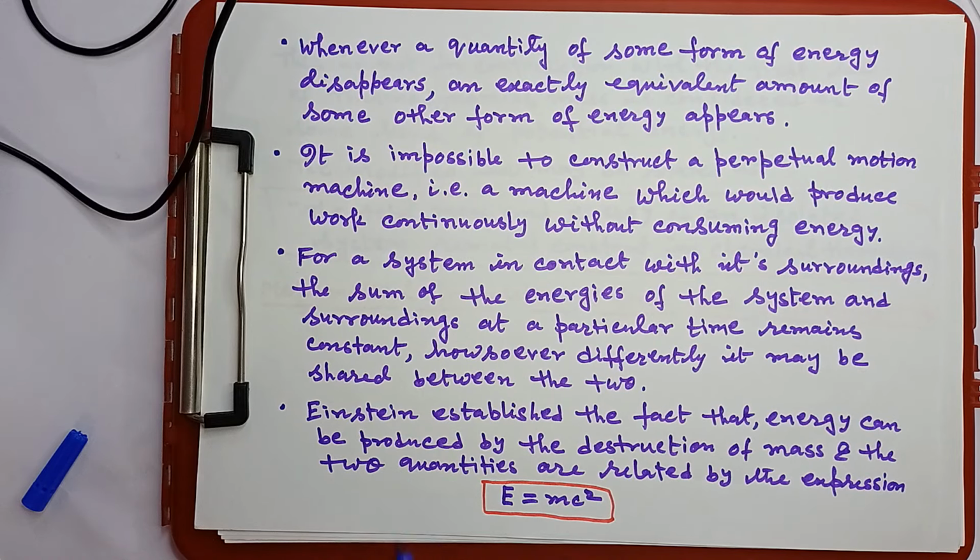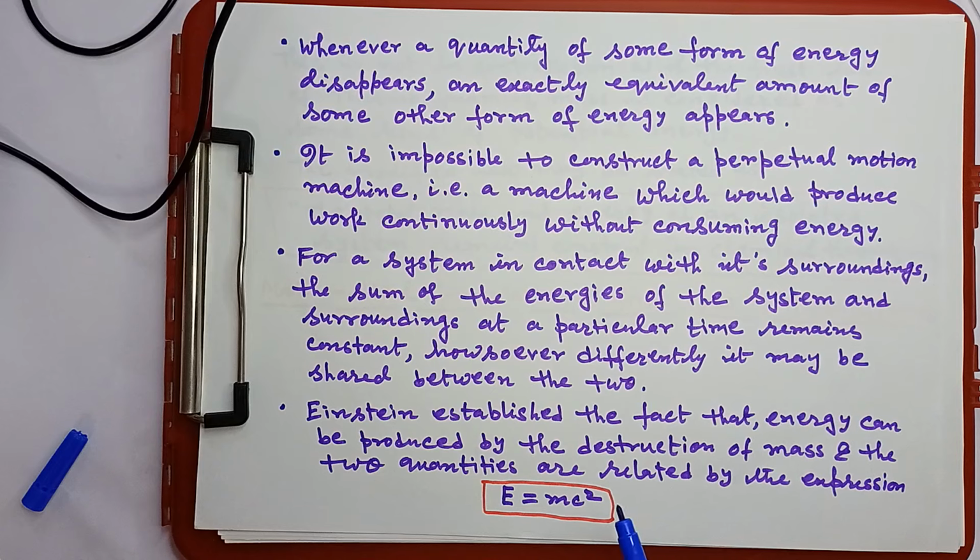All of us know that Einstein established the fact that energy can be produced by the destruction of mass, and the two quantities are related by a very well known equation, E equals mc squared. Then what does it mean? Energy can be created from mass.